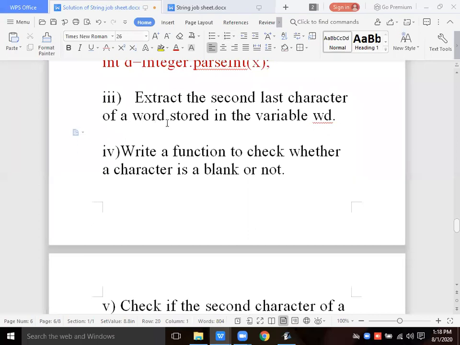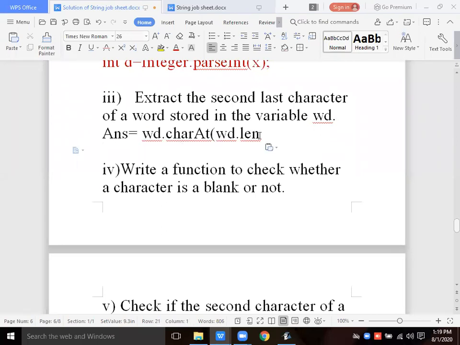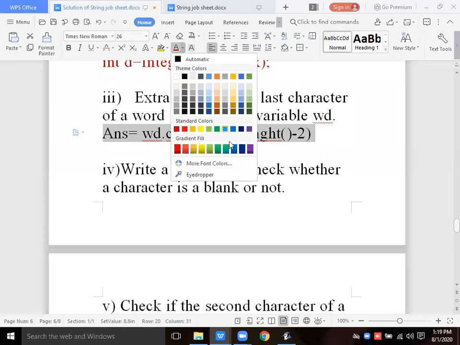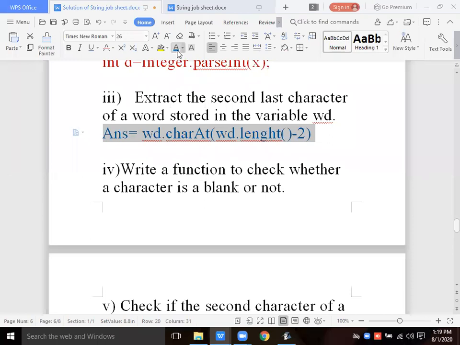The word is the string stored in a variable WD. So the answer equals WD.charAt(WD.length() - 2), not -1, because -1 will give you the last letter, and -2 will give you the second last position.